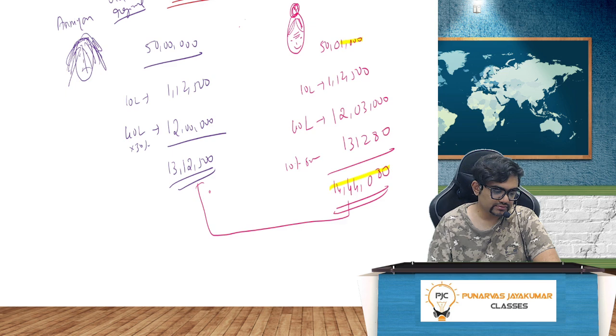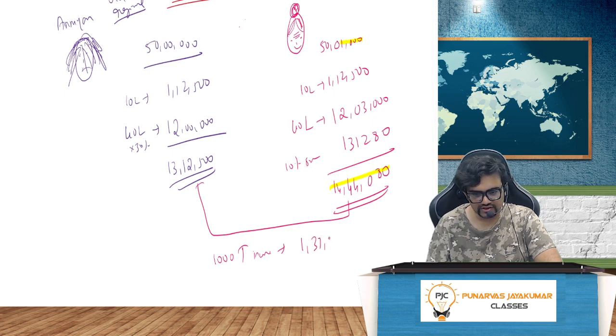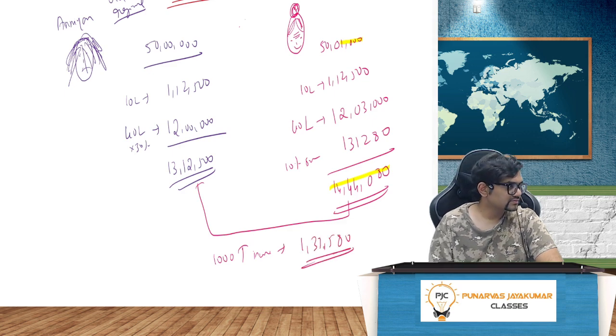How much extra are you paying, guys? 1,31,580. Yes. So for a 1,000 rupees increase in income, tax has increased by 1,31,580. Crazy.